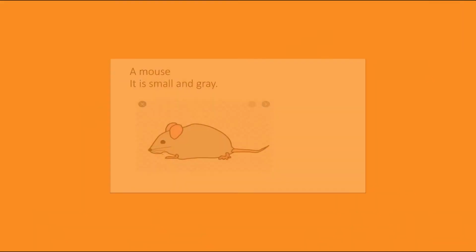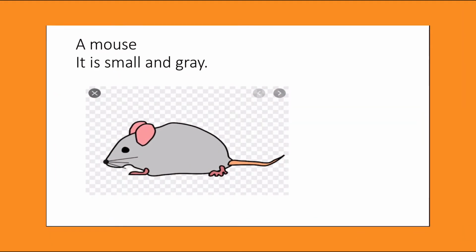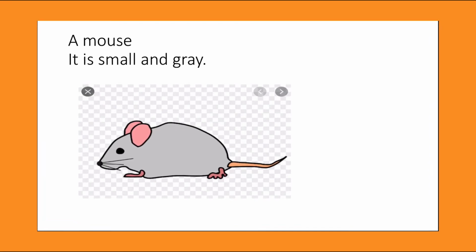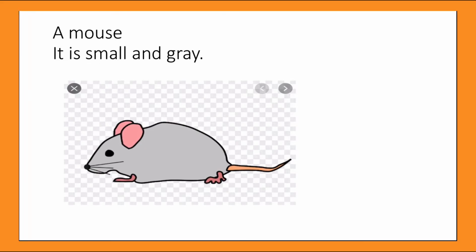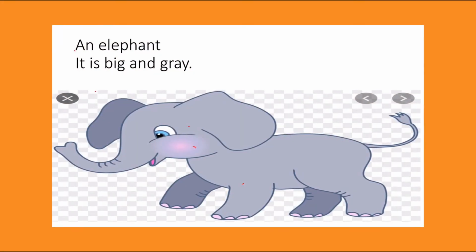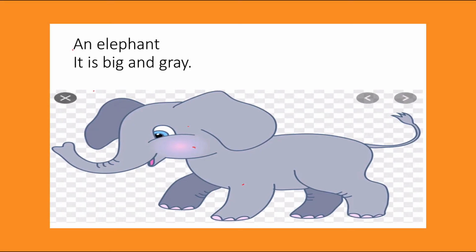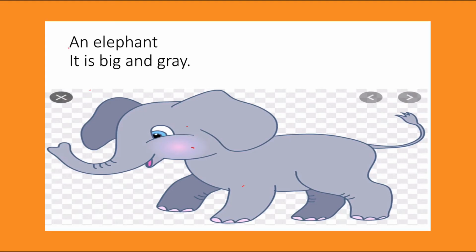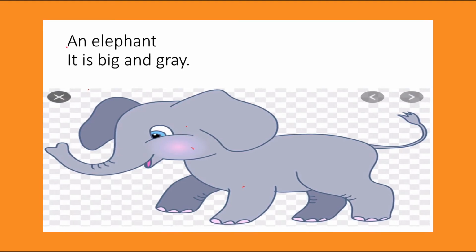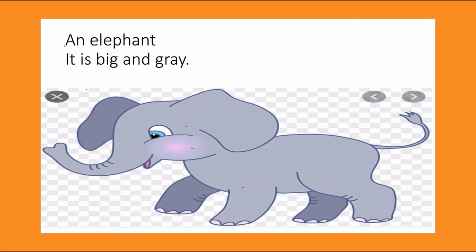Quiet. A mouse. What is a mouse like? It is small and gray. The color of it is gray. An elephant is big and gray. So what is it like? What animal is big and gray? You're going to tell me? An elephant, or the elephant.